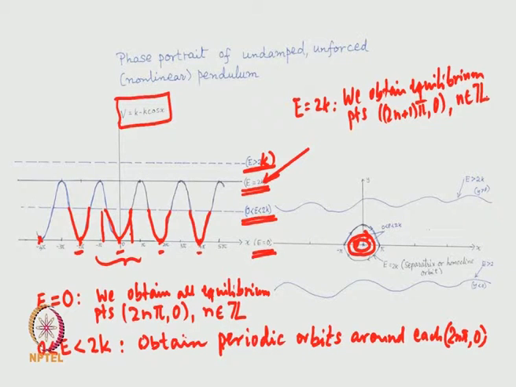Now, with energy level equal to 2k, we obtain all these. These are the equilibrium points, odd multiples of pi. And now, if we start an orbit at a point different from this equilibrium point, this is what we get. Okay. So, this is the one.